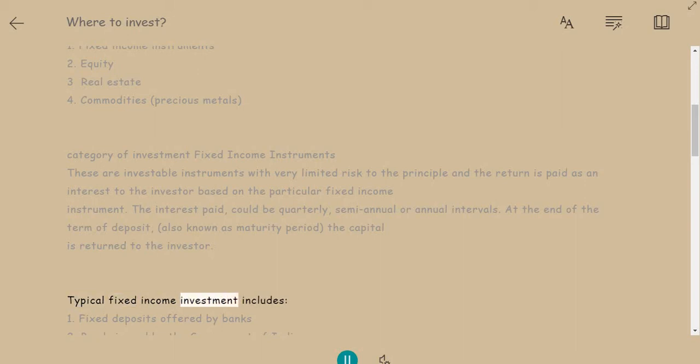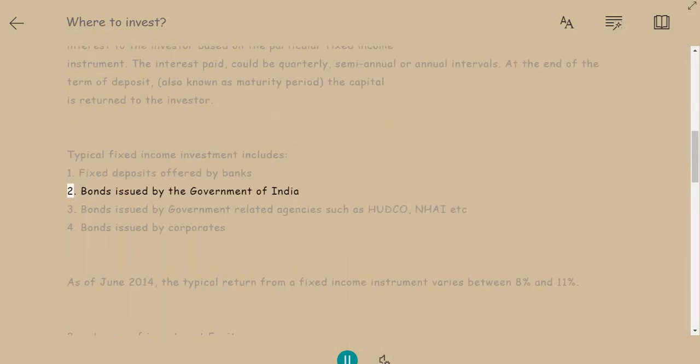Typical fixed income investments include: 1. Fixed deposits offered by banks. 2. Bonds issued by the Government of India. 3. Bonds issued by government-related agencies such as HUDCO, NHAI etc. 4. Bonds issued by corporates. As of June 2014, the typical return from a fixed income instrument varies between 8% and 11%.